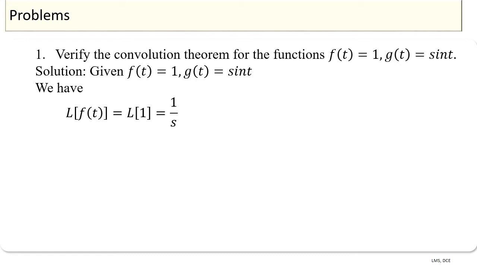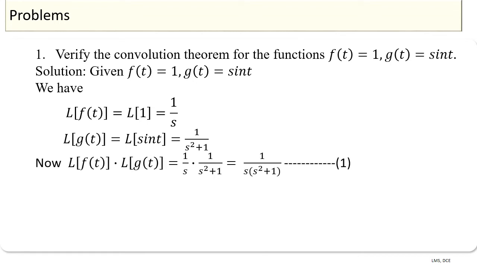Therefore, we have Laplace transform of g of t equal to Laplace transform of sin t. Here a is equal to 1. Therefore, Laplace transform of sin t is equal to 1 over s square plus 1. Now, Laplace transform of f of t into Laplace transform of g of t is equal to 1 by s into 1 by s square plus 1, which is equal to 1 whole divided by s into s square plus 1, which is called equation 1.